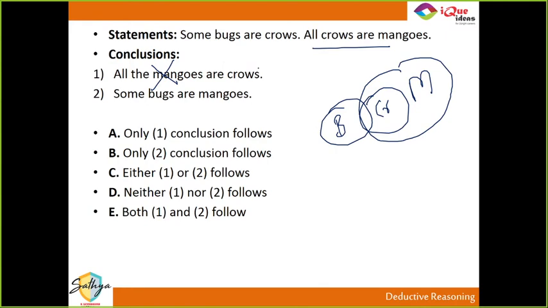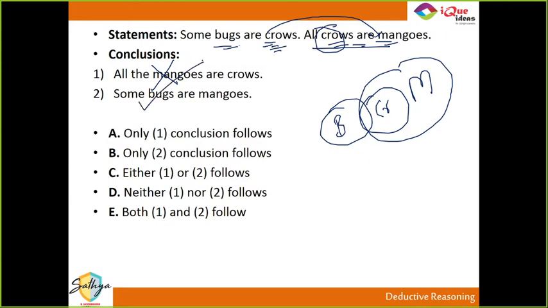Now second, if some bugs are crows and all crows are mangoes, think of it guys, without a second diagram, let's logically take a look at this. Some of the bugs हैं जो crows हैं, सारे ही crows mangoes हैं, तो जो भी bug crow होगा वो mango तो होगा ही ना, क्योंकि सारे ही crows mangoes हैं. तो इन crows में से जो bugs हैं वो bugs को भी mangoes बनाएंगे. So some bugs will definitely be mangoes.